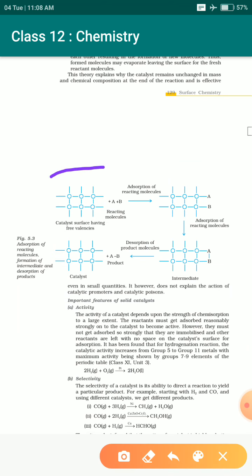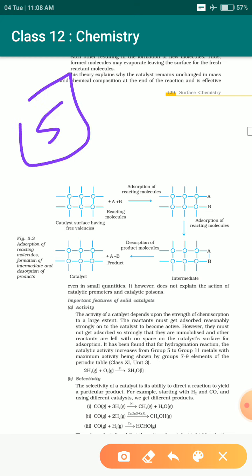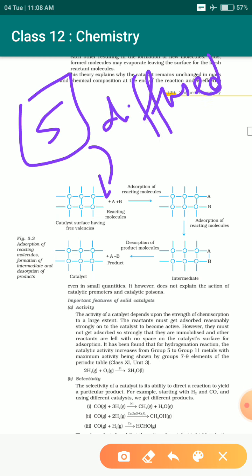Suppose we have an adsorption. For adsorption we have this catalyst where there are some free vacancies present, and we have these reacting molecules. So first of all, what happens? It actually happens in a 5-step process. Very first step, the molecules get diffused. Whichever molecule or reactant it is, it gets diffused, meaning it gets spread.